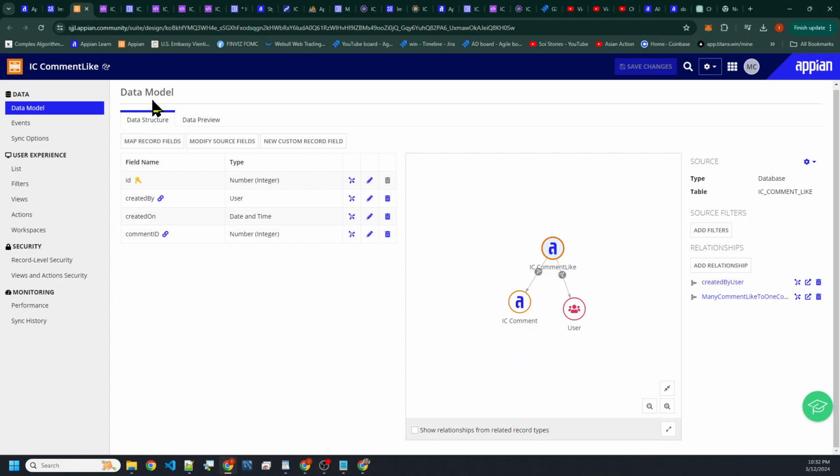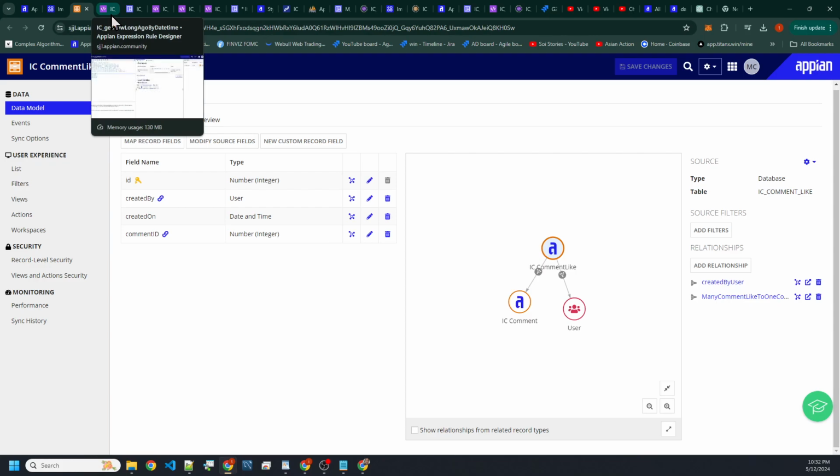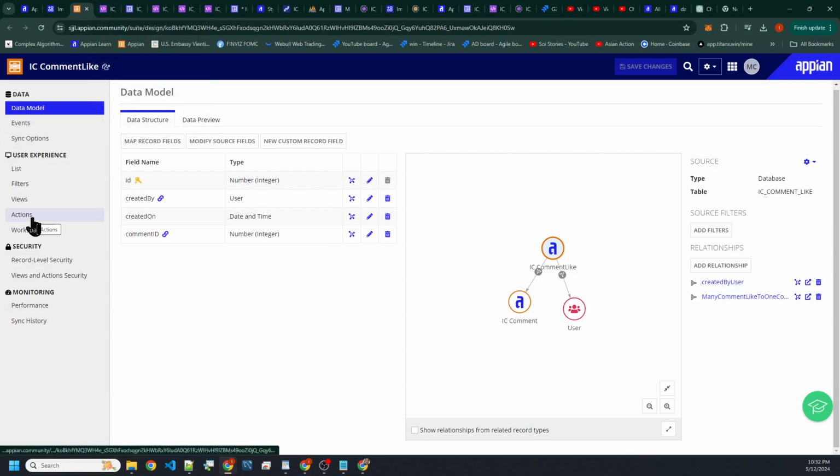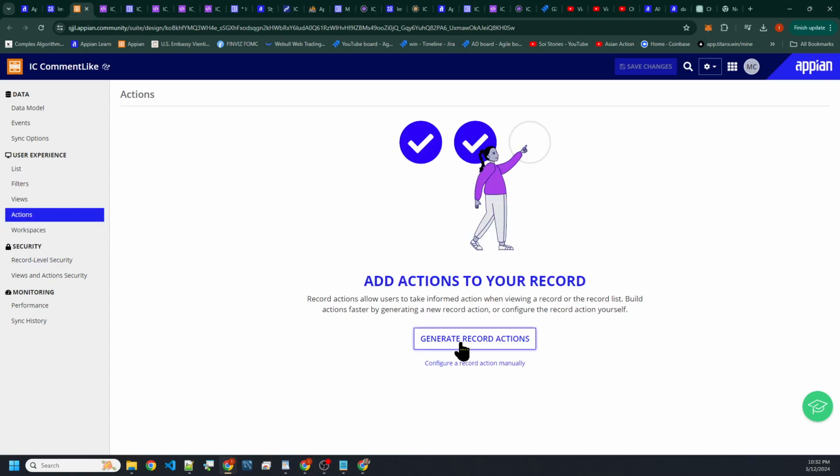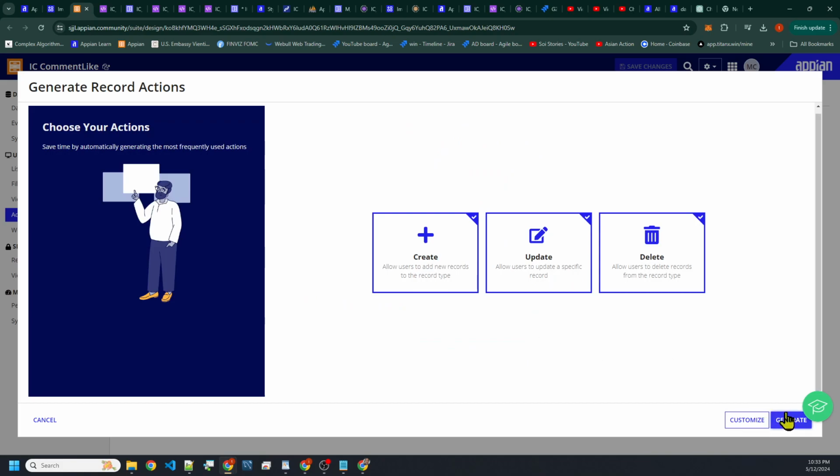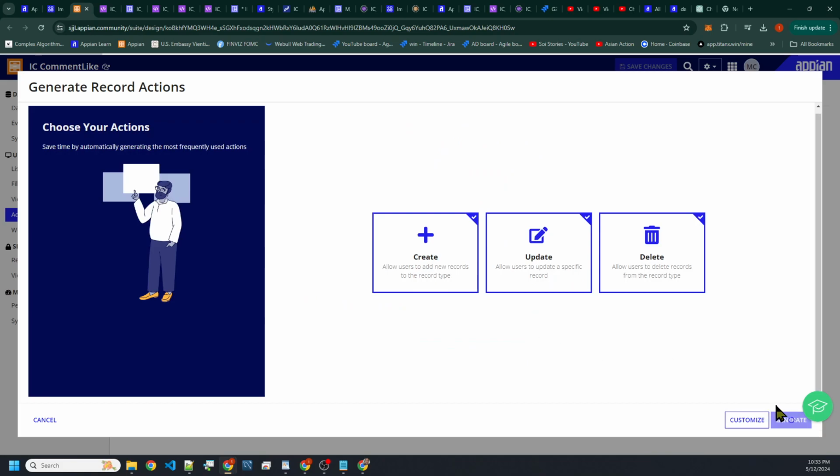Okay, so now that we have this, what we want to do is create an action here. I want to generate a record action here, and just generate it.